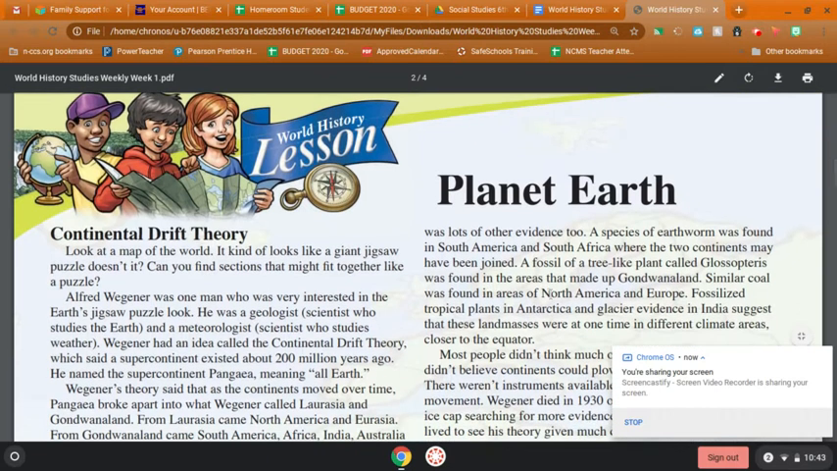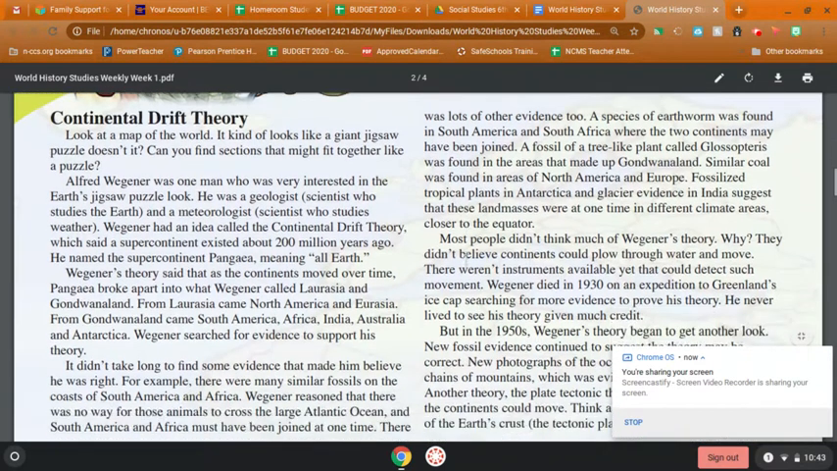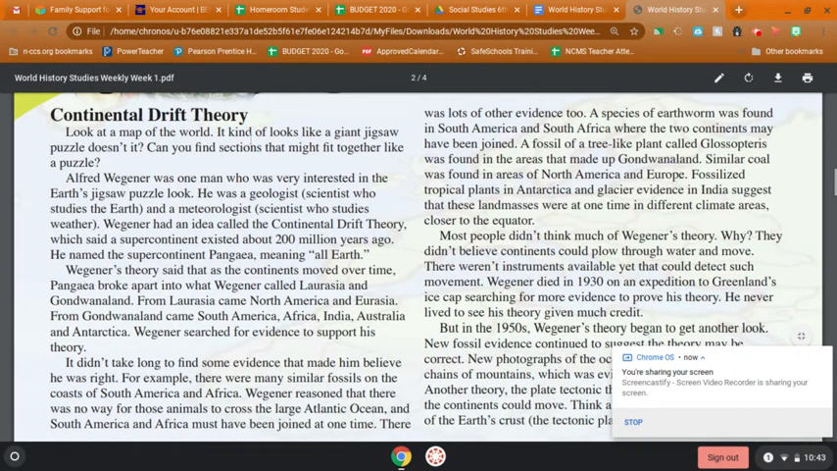So here's part 3, a world history lesson on the continental drift theory. Look at a map of the world. It kind of looks like a giant jigsaw puzzle, doesn't it? Can you find sections that might fit together like a puzzle?